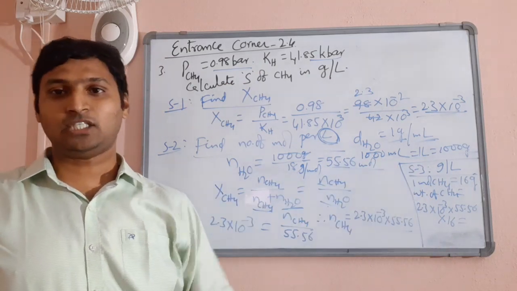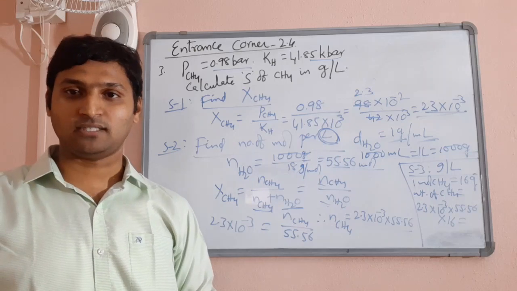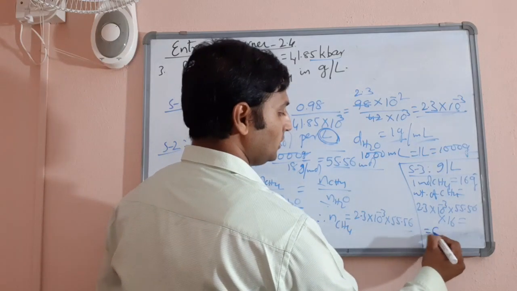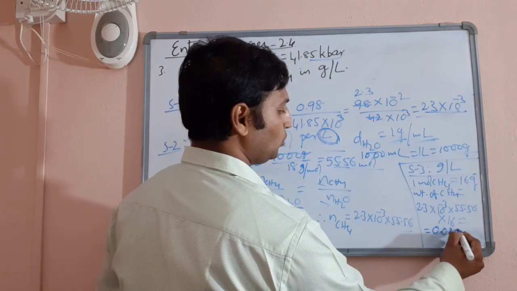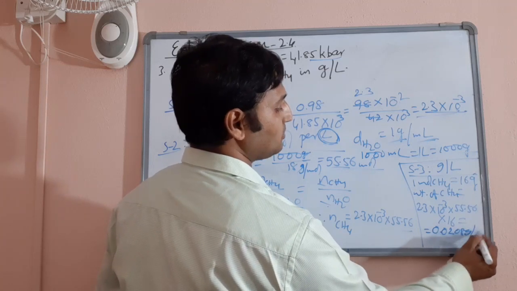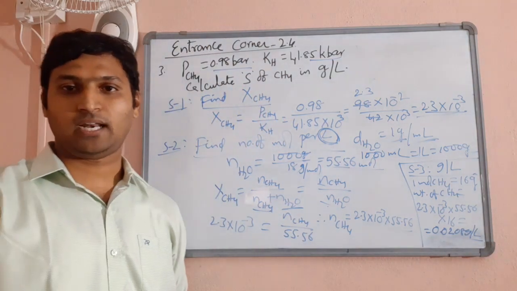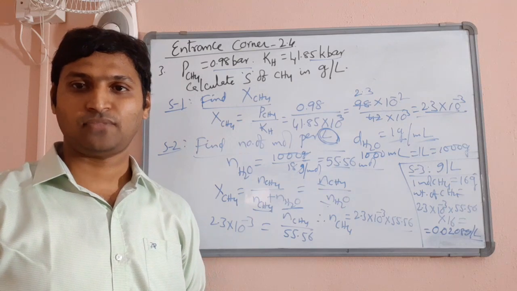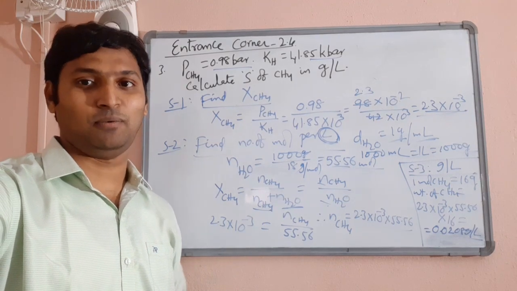Okay, do the multiplication, check the answer from your options. You are going to get 0.0208 grams per liter. That you will realize when you multiply. Okay, thank you. Let us go to the next problem, by the way.